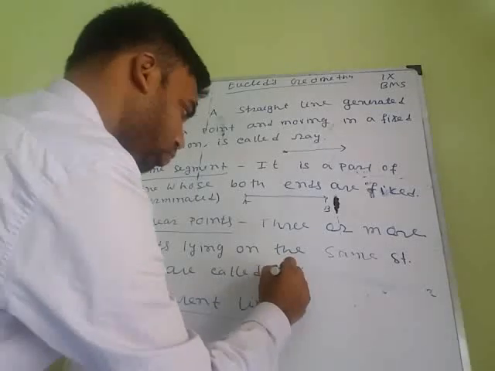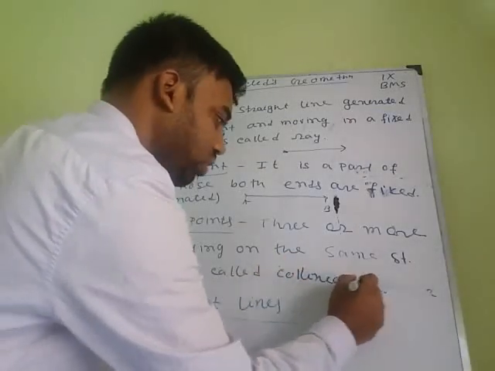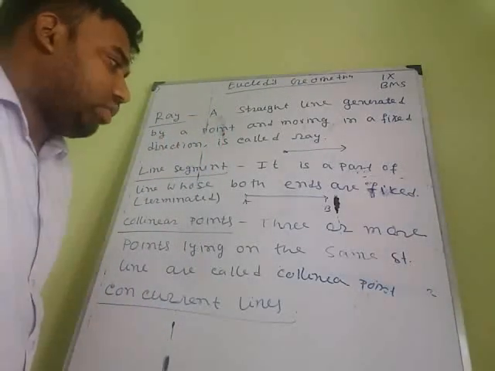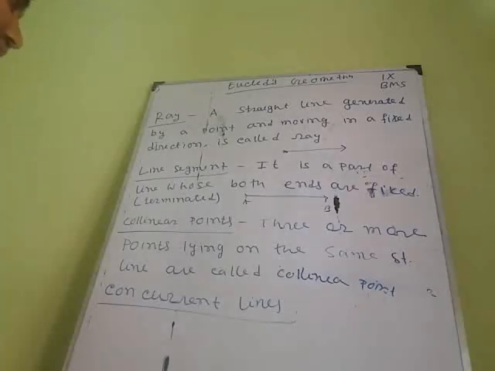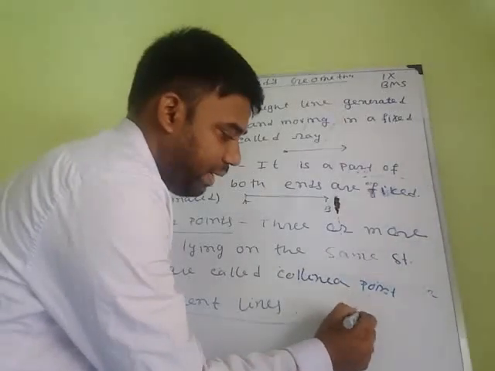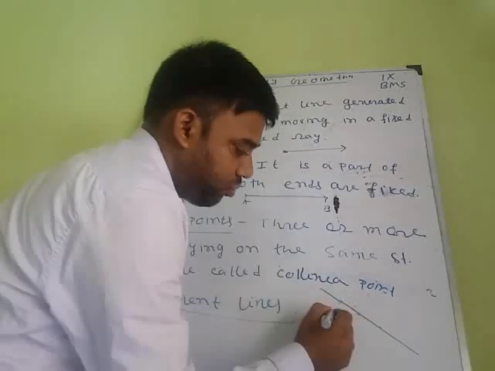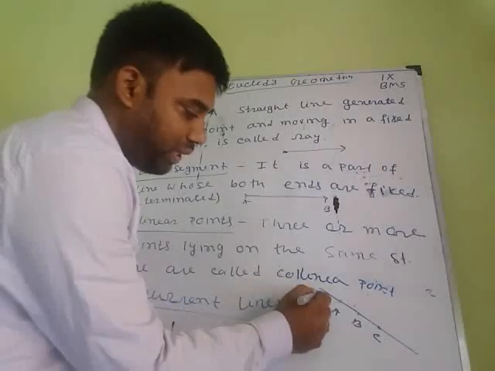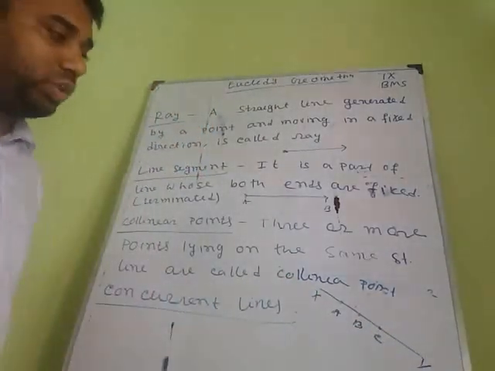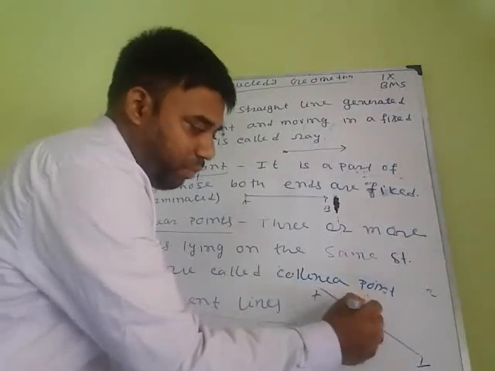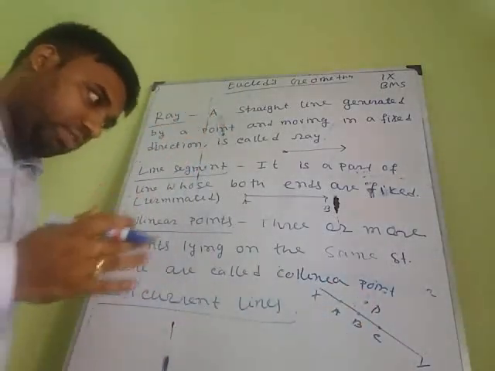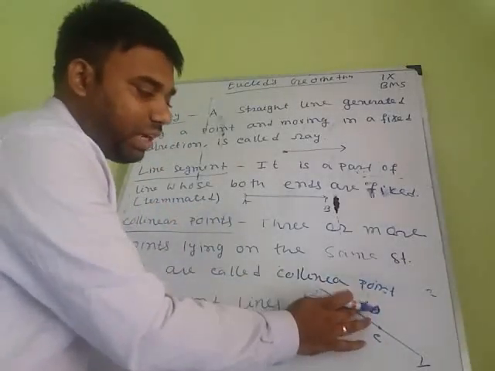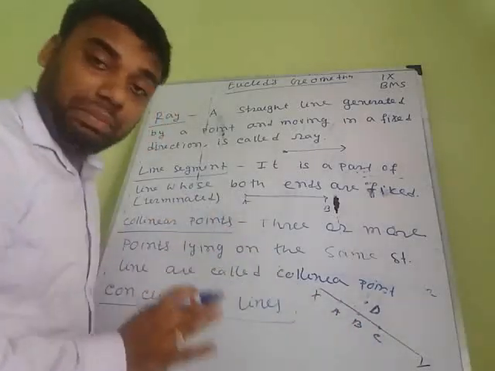So collinear points: if three or more points lie on the same line, say A, B, C on the line x, y, these three points are called collinear points. If a point D is added, and the question asks whether A, B, C and D are collinear, no, because D is not lying on the line x, y. That's why only A, B, C are collinear.